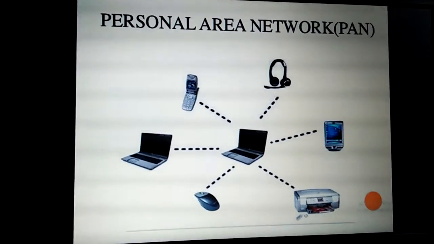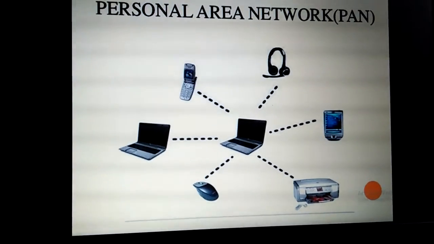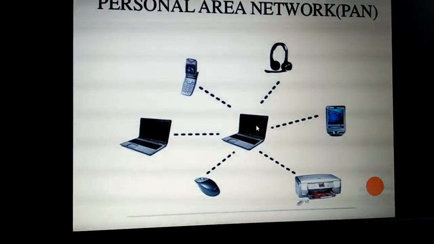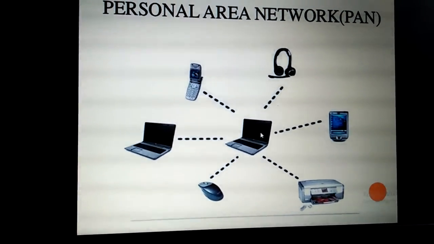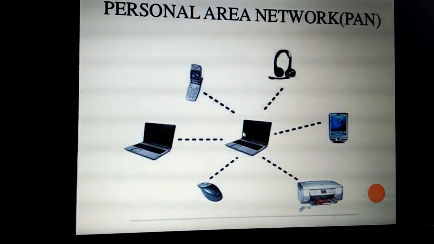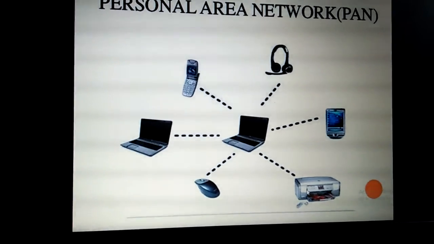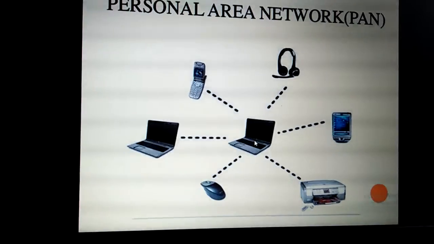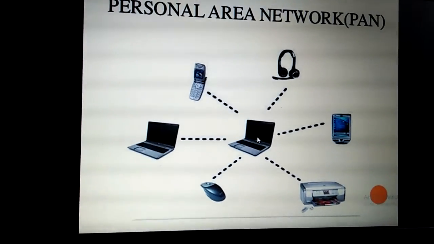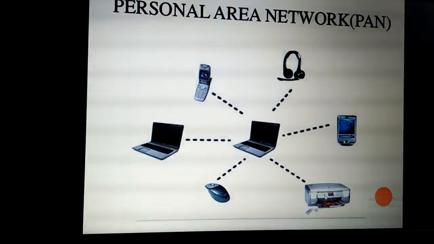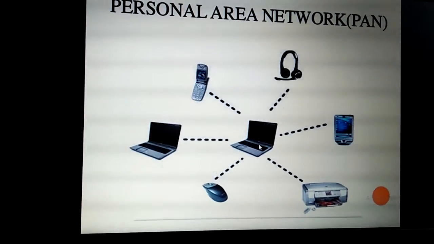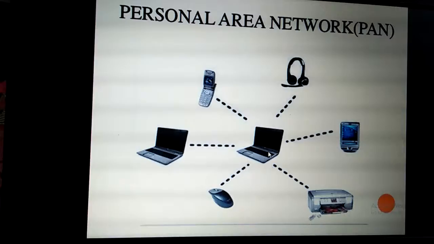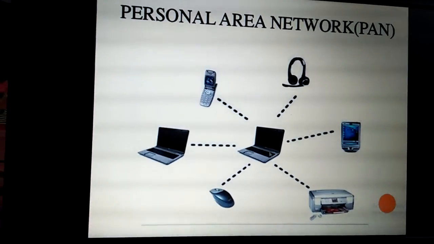This is an example diagram for a personal area network. Here one laptop computer is located in the middle. To that computer, input can be received from other devices, or from this computer, outputs are sent to the other devices. Like a printer: if you want to take a printout of your laptop contents, you can do so with the help of this printer. For this you need to establish a connection between the printer and the laptop, and through a wired or wireless way you can do the printing work.